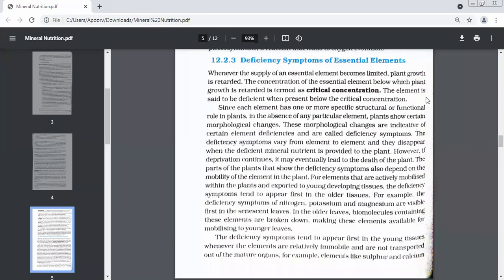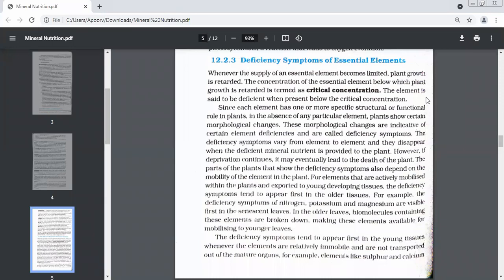Yes, beta, have you read? Should we discuss? What are symptoms? What are deficiency symptoms? What do you mean by deficiency symptom? Come on, children, if we'll not speak, then how will we study? What do you mean by deficiency symptoms? Those signs or those indications. Morphological changes which are indicative of certain element deficiencies are called deficiency symptoms.